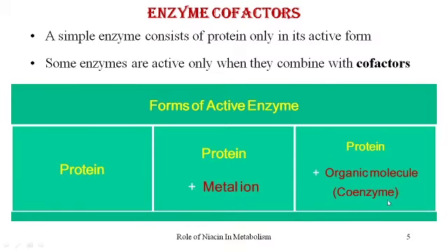Amongst the coenzymes, we can take the example of pyruvate dehydrogenase, which has five coenzymes or five vitamins at its active site. We can name them as thiamine pyrophosphate, FAD, NAD, coenzyme A, lipoamide, and it also has the metal magnesium. This is how the pyruvate dehydrogenase enzyme, which plays a key role in linking the EMP pathway with the citric acid pathway, will be active only if these five vitamin derived coenzymes are available.